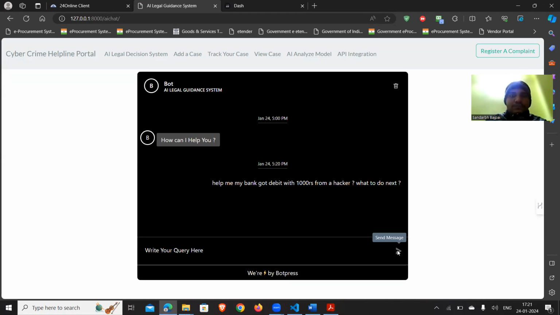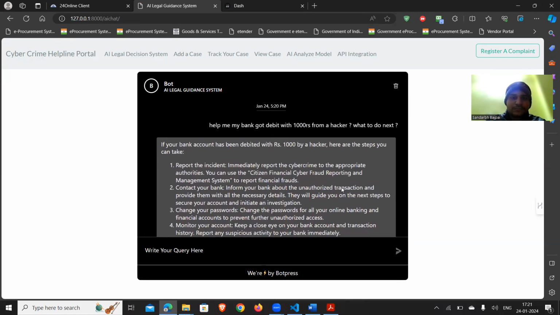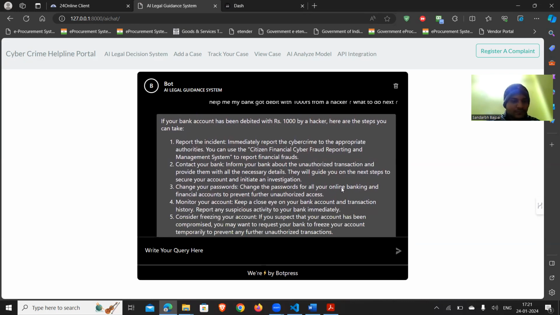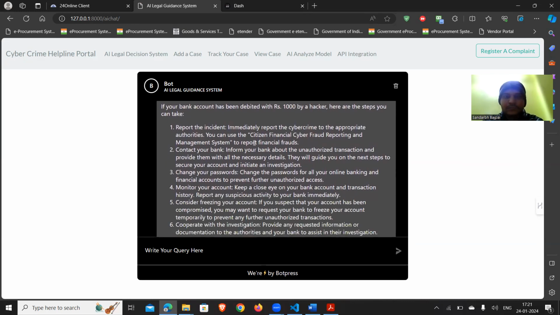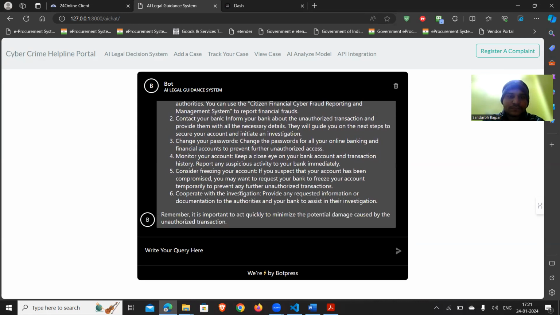The query is getting processed in the backend. We have the personalized AI model system where we have trained our AI model from the custom data which are available to us. So if I provide the steps, like what I have to do, it can guide me. It also guides me on preventive measures so that next time it doesn't happen with me. It also guides what to do next based on the legal rules and regulations in India.